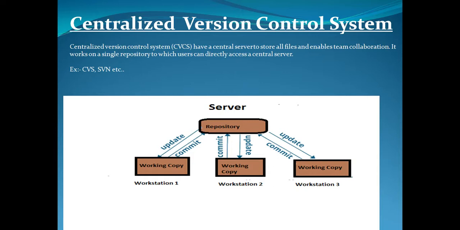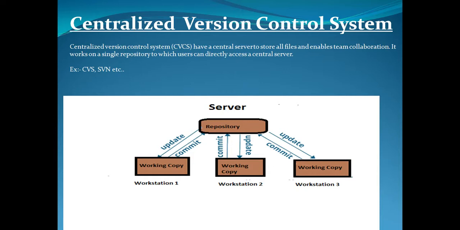Every operation is performed directly on the repository, but there is one important thing: we need the internet all the time because it's working on a single client-server. So here it's not locally available, meaning we always need to be connected to a network to perform any action.